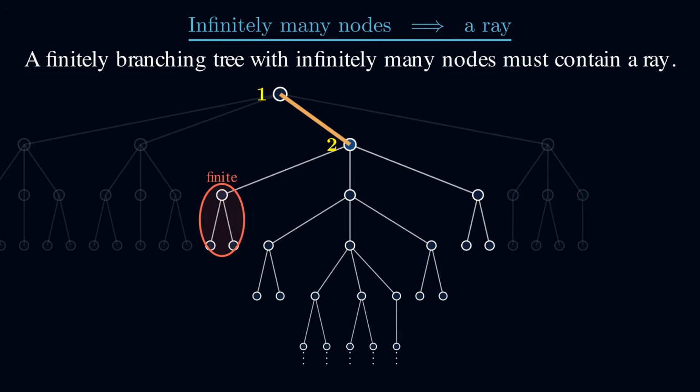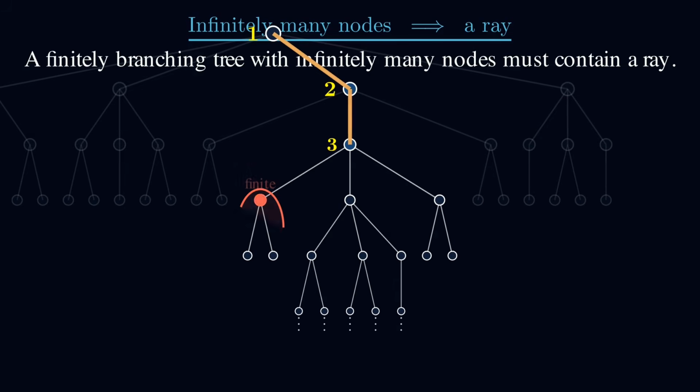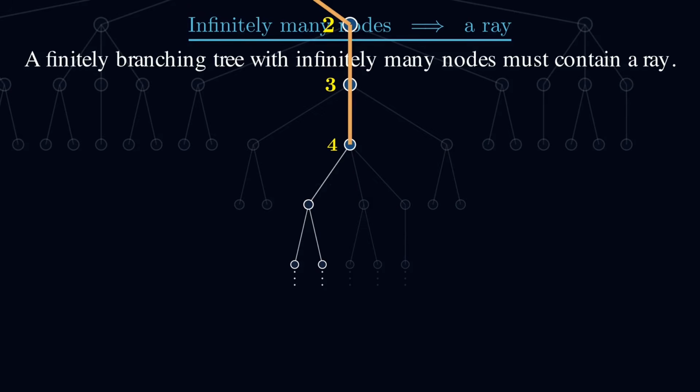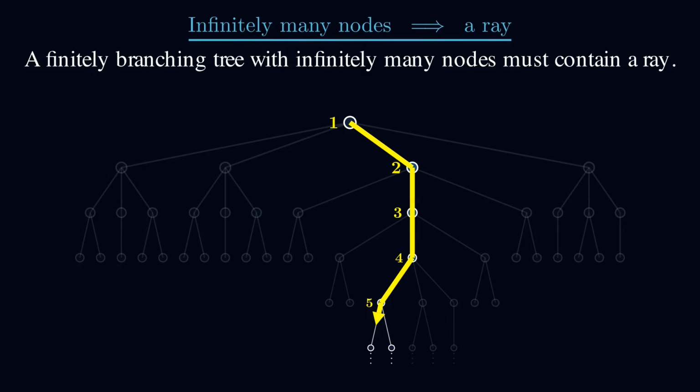Again, this subtree contains infinitely many nodes, but there are only finitely many branches coming out of the root. So one of those subtrees must also contain infinitely many nodes. Again, label the root of that subtree with the number 3. Now one of those subtrees must also have infinitely many nodes, and we can continue indefinitely this way as we move down the tree. Since this process never ends, we have constructed an array with the nodes labeled 1, 2, 3, and so on. And we're done.